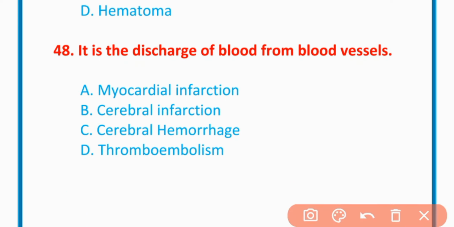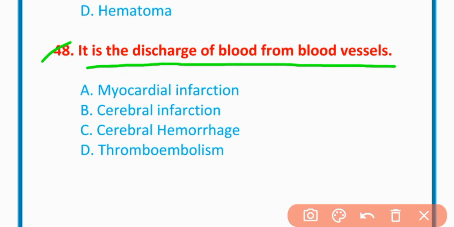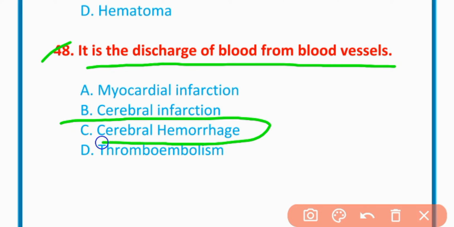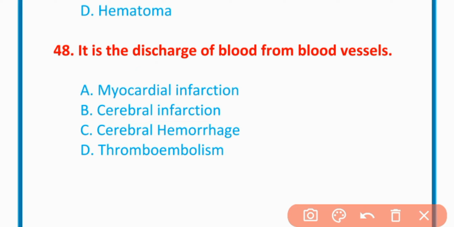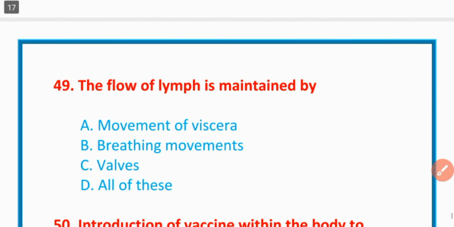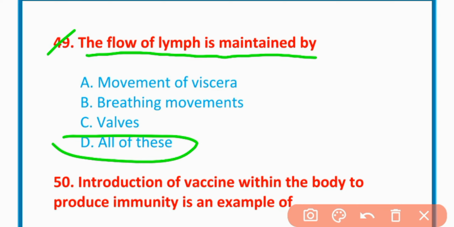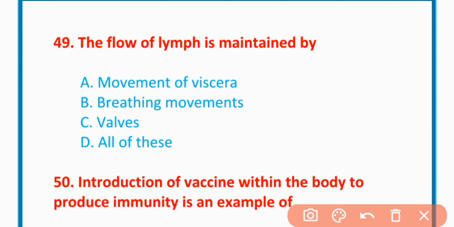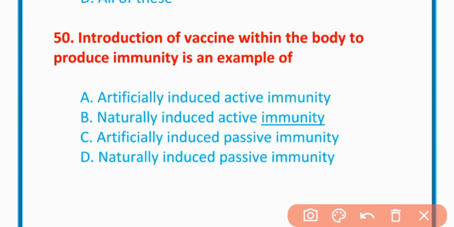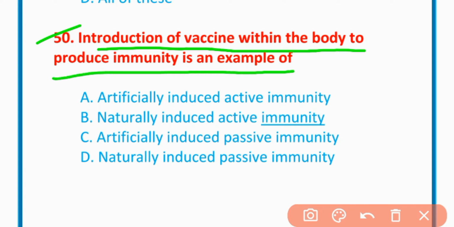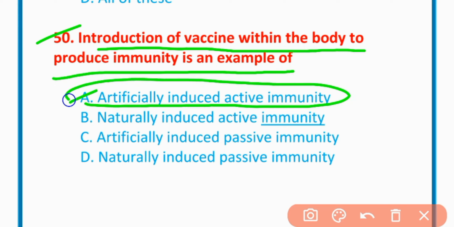Next MCQ is 48. It is the discharge of blood from blood vessels. Option C, cerebral hemorrhage, is the correct option for 48. MCQ number 49. The flow of lymph is maintained by all of these. The correct option is option D. MCQ number 50. Introduction of a vaccine into the body to produce immunity is an example of artificially induced active immunity. This is correct for this option.